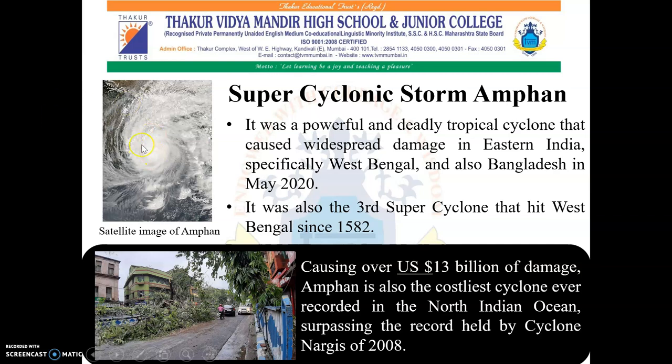You can see over here the satellite image of Amphan. It caused over 13 billion US dollar of damage. Amphan is also the costliest cyclone ever recorded in North Indian Ocean, surpassing the record held by Cyclone Nargis of 2008. In this picture on the left hand side, you can see the destruction caused by this cyclone Amphan.